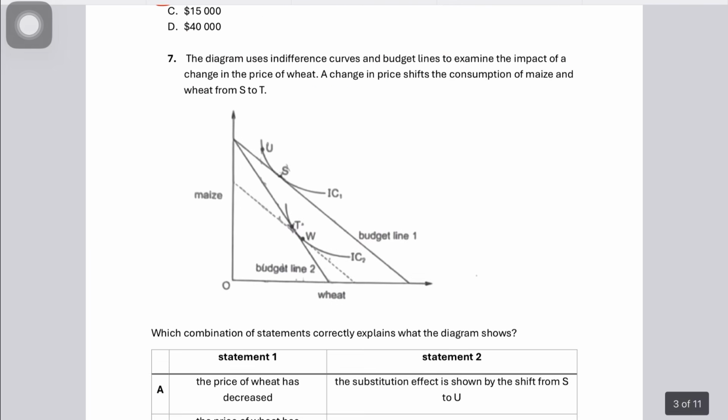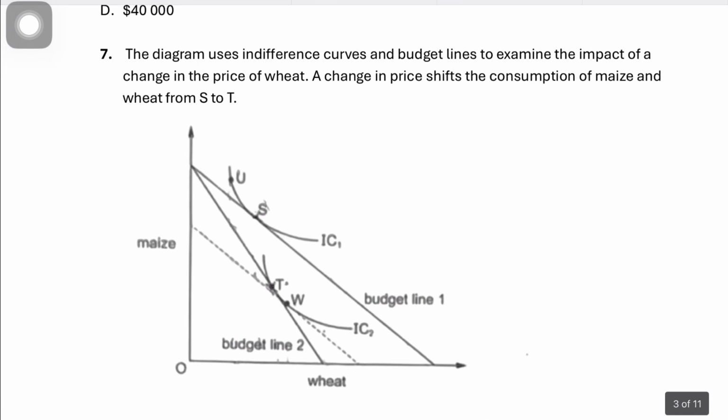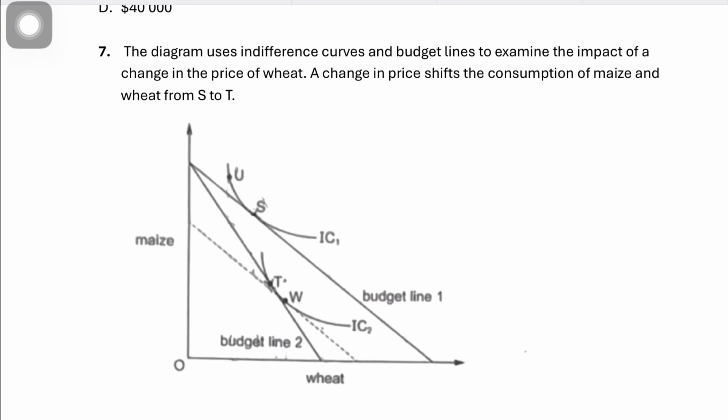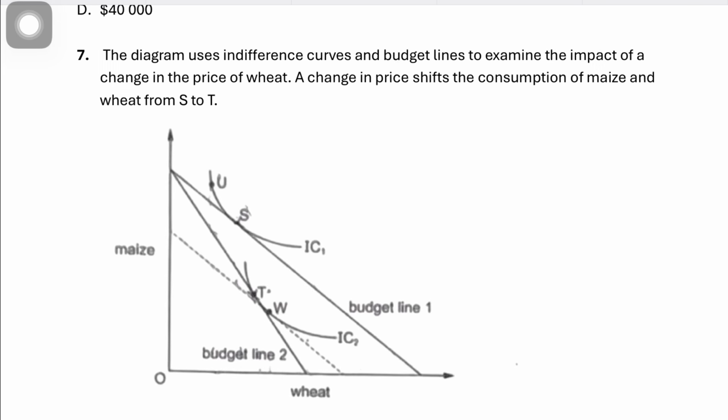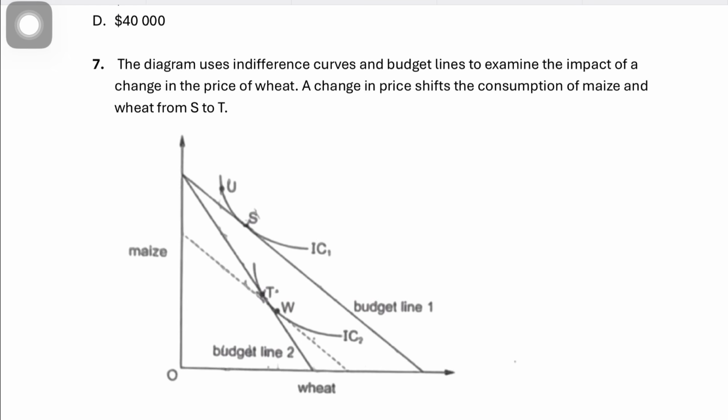Okay, question number 7. Now I want you to pay very close attention. There's a problem with question 7, but still I'm going to solve it, and I'm going to tell you what the problem is, but this question will hopefully be discounted. The diagram uses indifference curves and budget lines to examine the impact of a change in the price of wheat. A change in price shifts the consumption of maize and wheat from S to T.